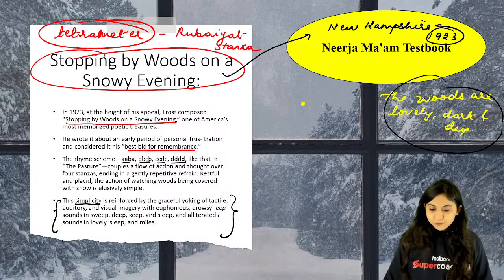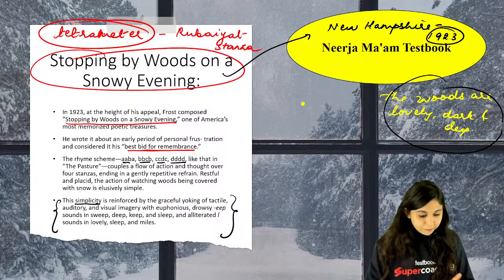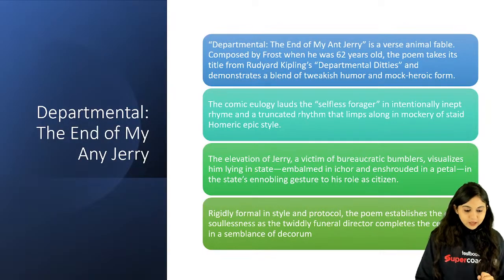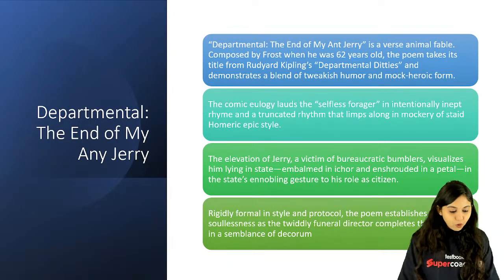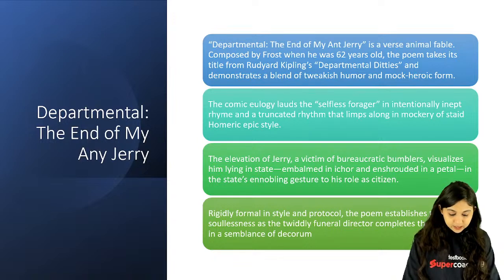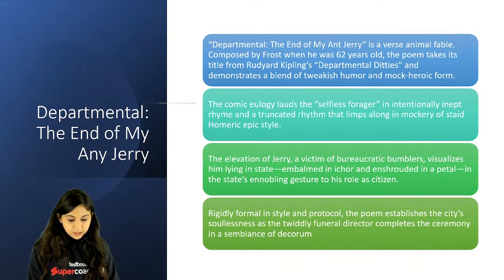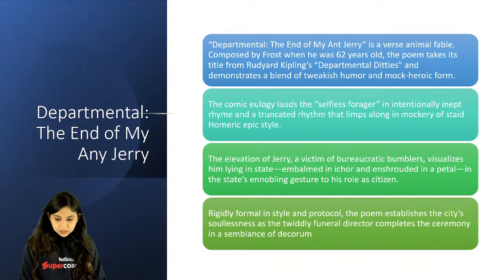So this comes in New Hampshire. Best bid for remembrance. This is what you are able to see. Okay, and of course, Departmental, the End of My Ant Jerry. I'll just come over here so that you'll be able to see this in a better manner. This is, of course, one of the last works that we are looking at for Robert Frost over here.